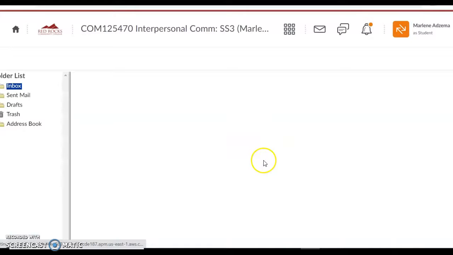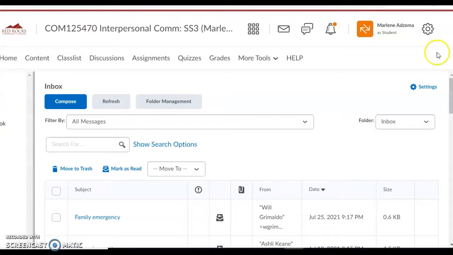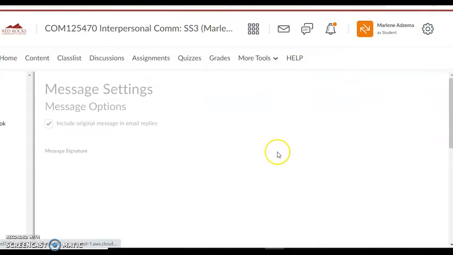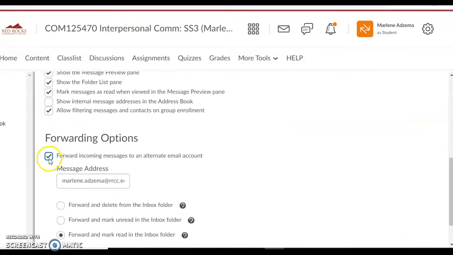And one thing I just want to show you is if you're in there, let me just scooch this, my screen grabber is not showing that. See this little settings button here? Standby. The settings in the email. Sorry about that. If you go down a little bit, you go to these forwarding options here. If you click that, you can put an email there that you actually will look at because the email system in here only emails in D2L. And so I like to forward to my Redbox email.